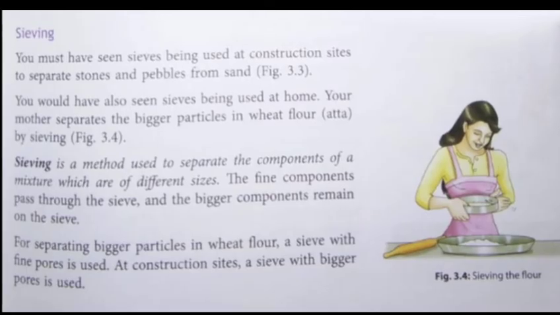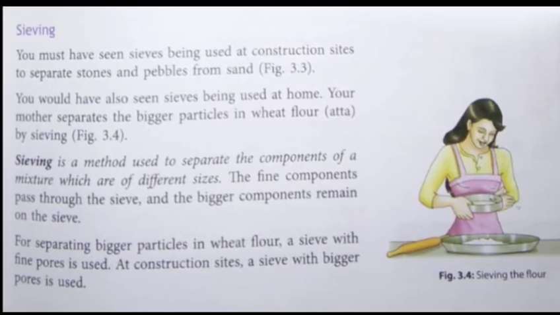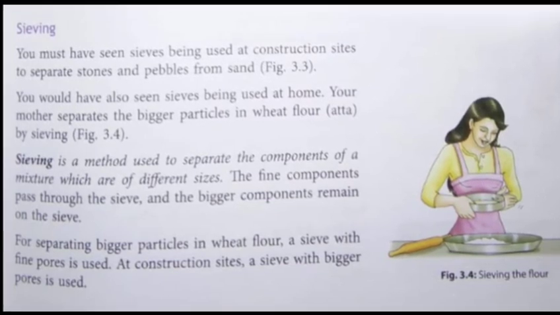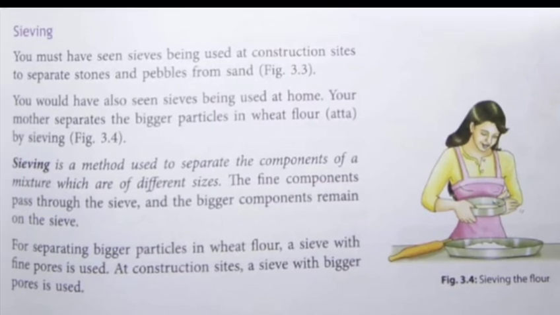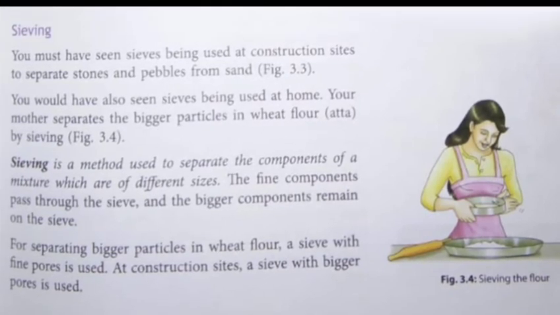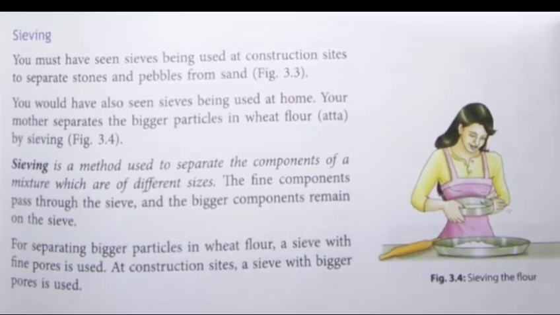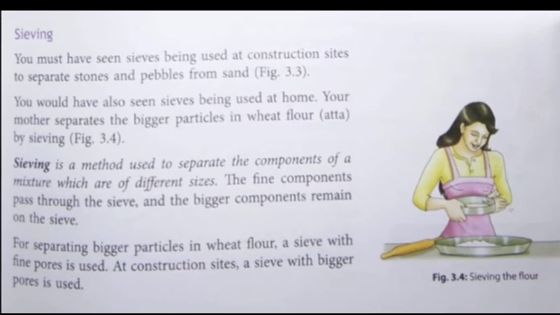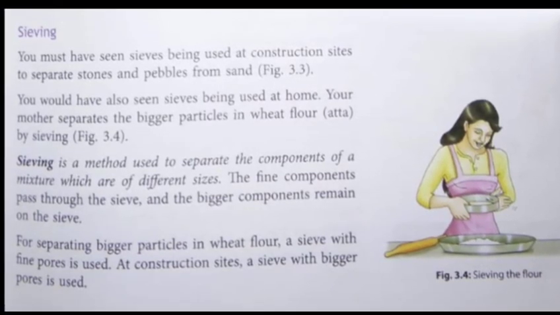Then you must have seen this kind of method, which is sieving, at your homes even. You might have seen your mother sieving the flour, which separates the bran or the impurities that are present in the flour. This is the method of sieving, which is used to separate the components of a mixture which are of different sizes.